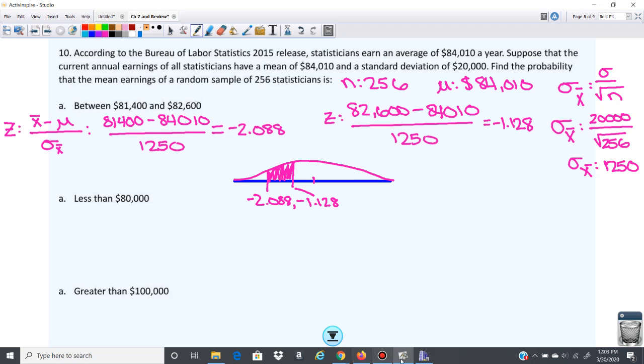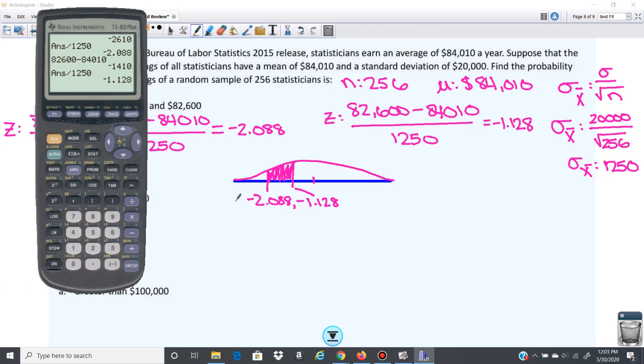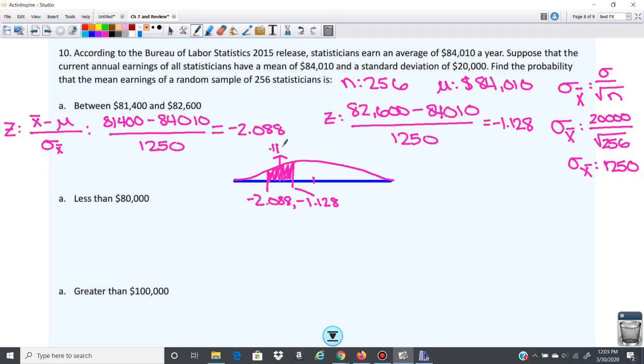In each of these problems, we're still using the same calculator. Once we get everything standardized, we just have to figure out what information we're given so that we know which standard deviation calculation to use. So this is negative 2.088, negative 1.128, and that would be 0.1113. So roughly 11% of people in this random sample have a salary between $81,400 and $82,600. That's what that's telling you there.